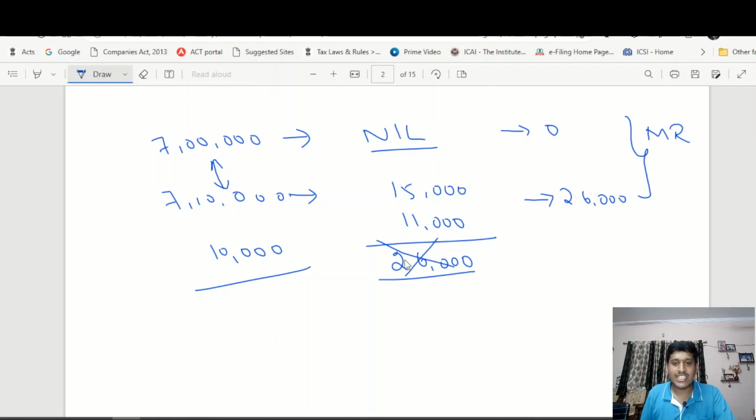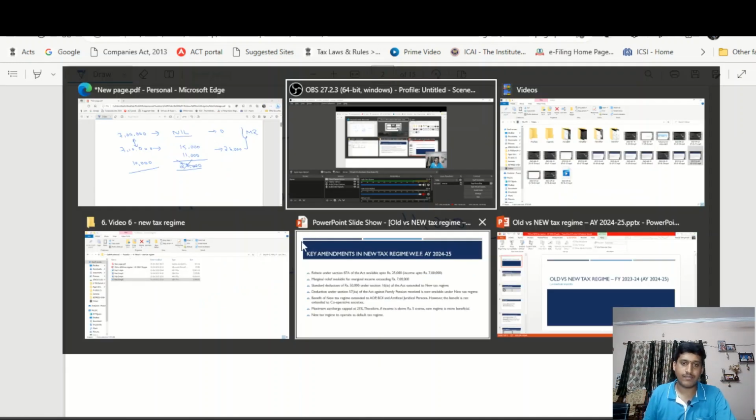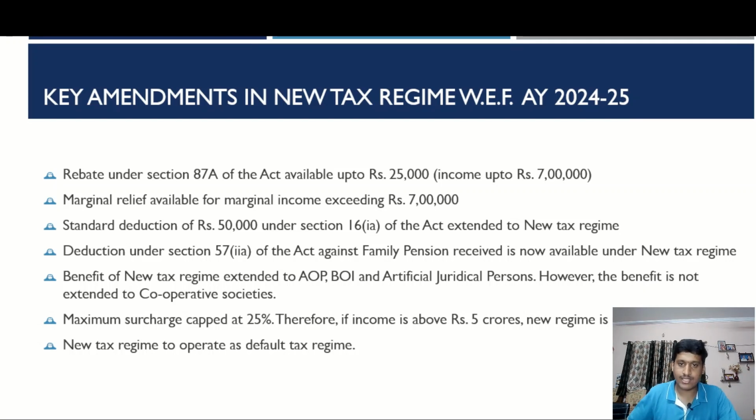So whatever additional tax is over and above the income above 7 lakhs will be considered as marginal relief, and only the income above 7 lakhs will be the tax payable. This is one amendment that has been brought in by the Finance Act 2023. One more very important point is that the standard deduction of 50,000, which was available under section 16(ia), is now extended to the new tax regime as well. Before, this beneficial standard deduction was available only to taxpayers opting for the old tax regime. Now it is being extended to the new tax regime.